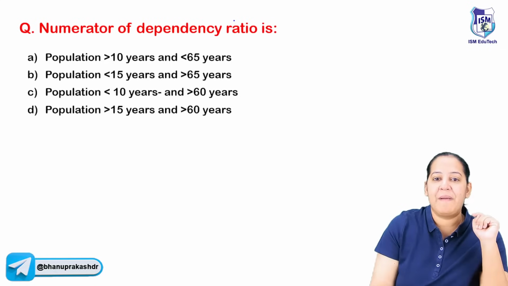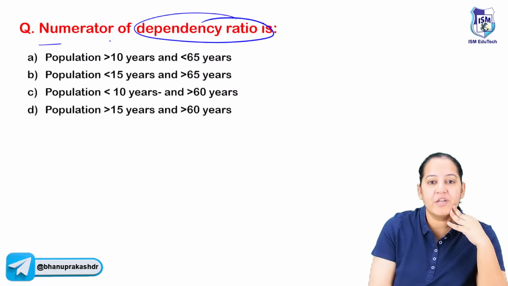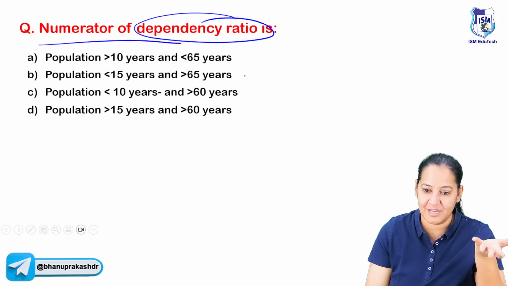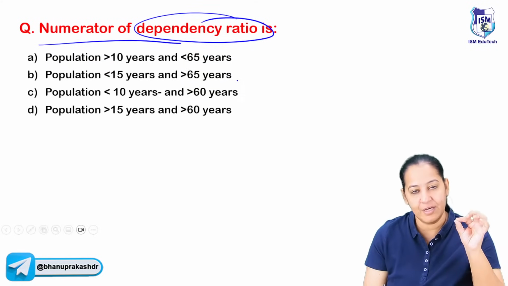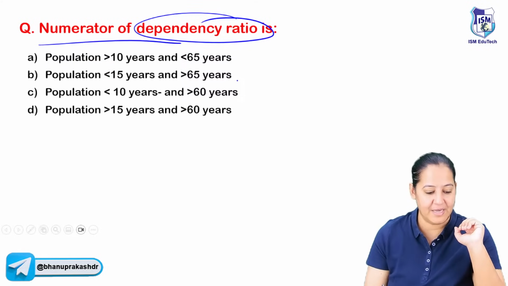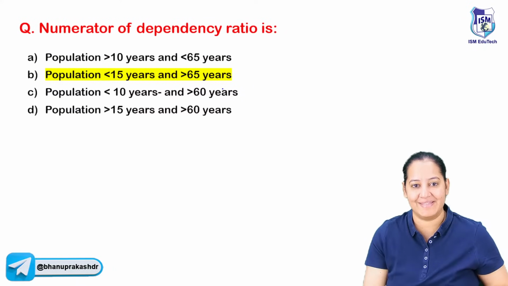So coming to the next question. The next question is dependency ratio. A few questions from demography we are looking at. What is the numerator of the dependency ratio? What is the dependency ratio? If you know what is dependency ratio, you can tell me what is the numerator here. What's the numerator of dependency ratio? Yes, what is the correct answer? Yes, the correct answer is B.